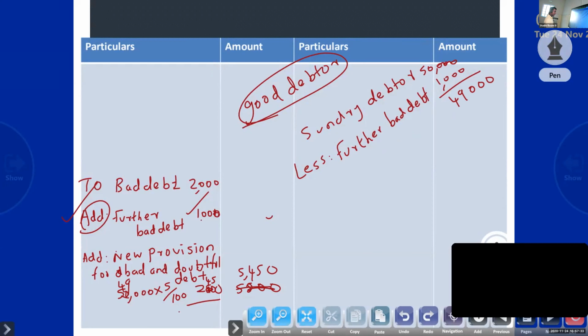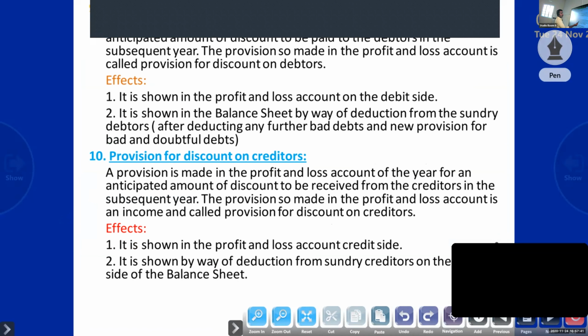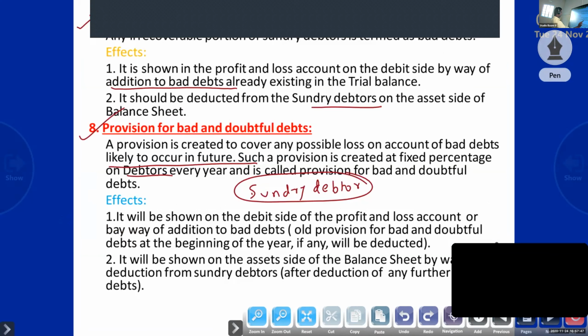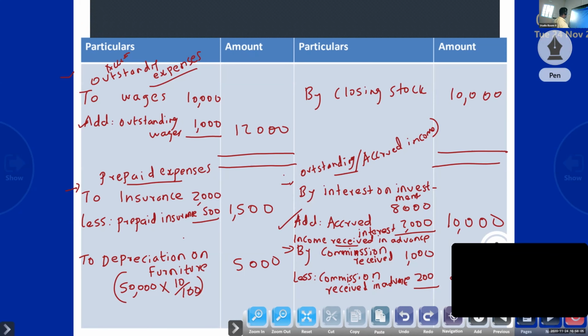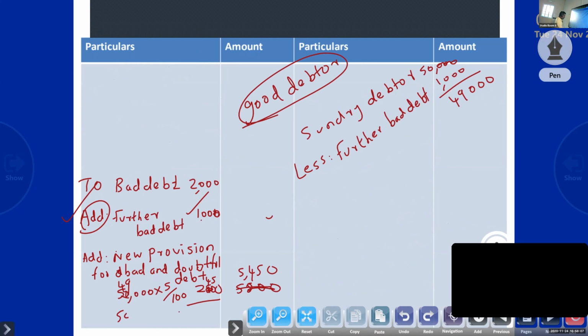One thing I have to remember: first I made a mistake. Here, the new provision for doubtful debt is calculated on the basis of debtors, meaning good debts. Good debt means from sundry debtors we have to minus any further bad debt. In this question, no further bad debt is there, so it is 50,000. If any further bad debt is there, from 50,000 we have to minus it.